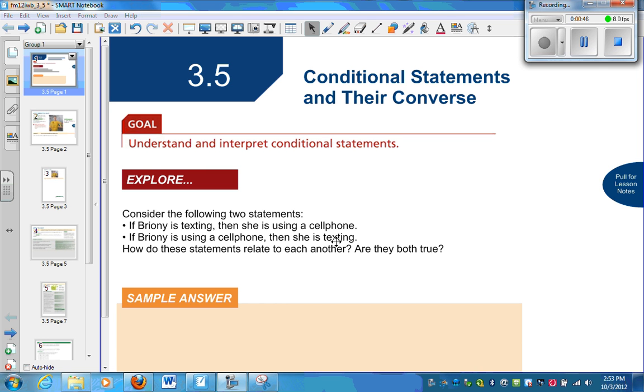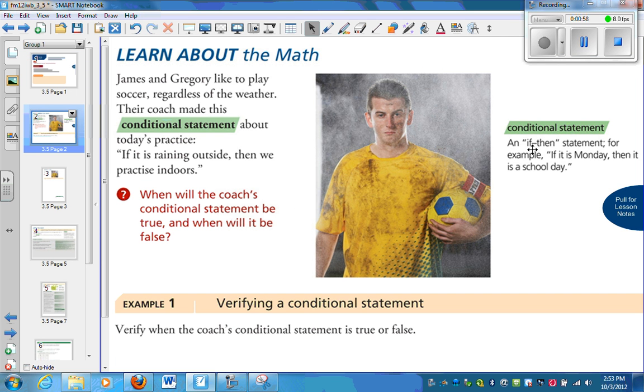If they're using a cell phone, is she texting? Not necessarily. She could be using a cell phone to be on the internet. She could be using it to talk to someone, believe it or not, listen to music. Okay, so we're talking about if-then statements.